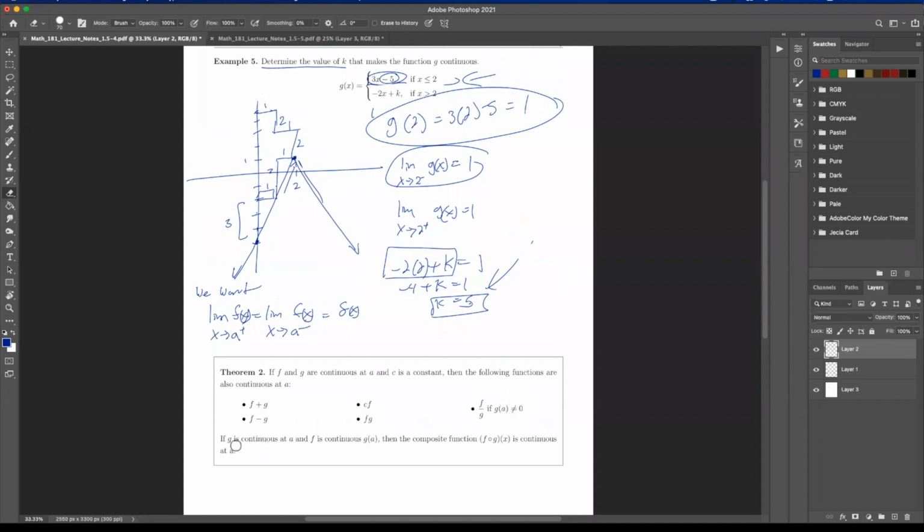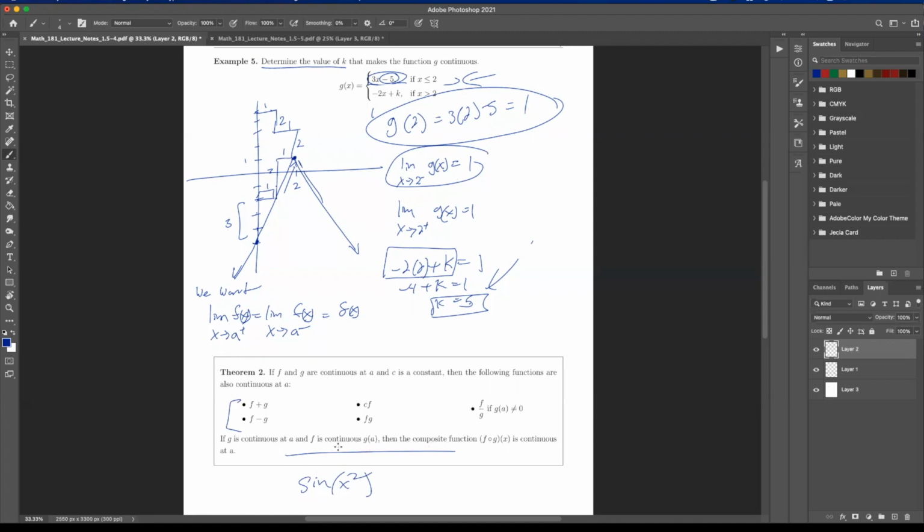Then if g is continuous at a and f is continuous at g of a, then the composite is also continuous. And so between these and this statement, most of the stuff you can just prove is continuous using that, right? So if I had like the sine of x squared, well, this is continuous everywhere in its domain.